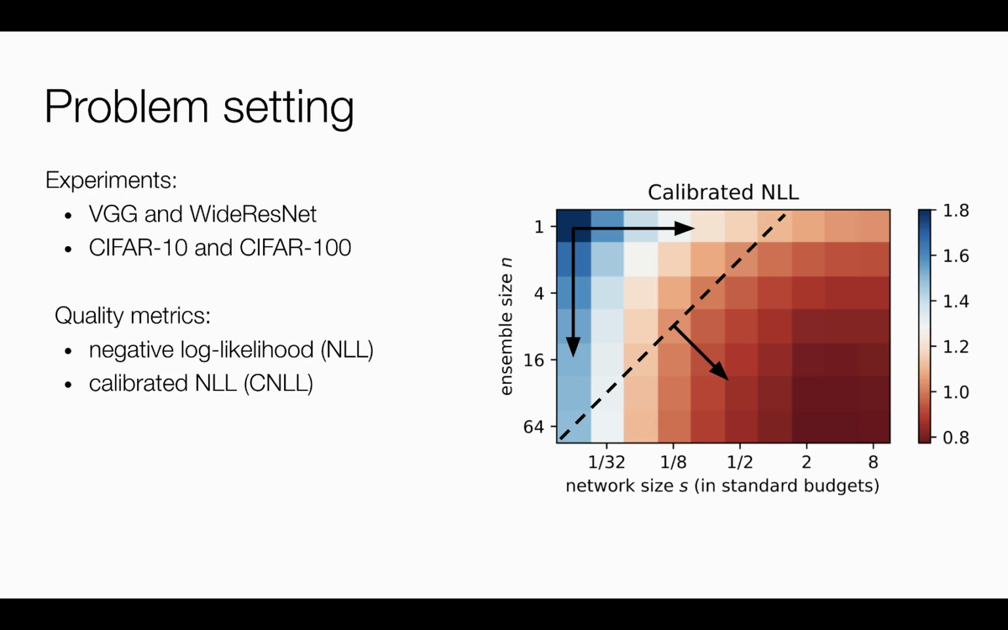In the experimental part of the paper, we work with the classification of CIFAR images using VGG and wide-ResNet networks. The results for all dataset architecture pairs are similar. Therefore, in the presentation, we show only the results for VGG on CIFAR-100. As quality metrics, we consider negative log likelihood and calibrated negative log likelihood, because they are widely used for model assessment, especially in uncertainty estimation.